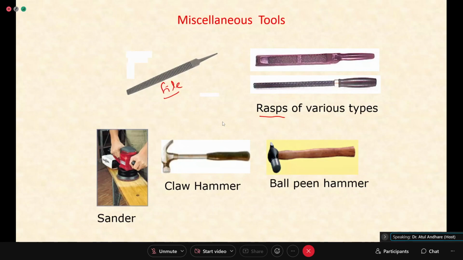You can have a sander. It will have a polished paper at the bottom to finish the surface. You can have a claw hammer. If you want to remove nails from the wood surface, you can use a claw hammer. You can have a ball peen hammer. The shape of this is called a ball peen, or a ball. So these are some tools which are required and some basic operations in carpentry.